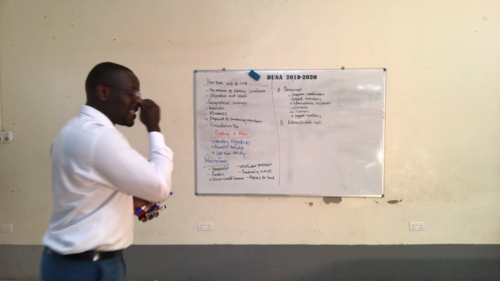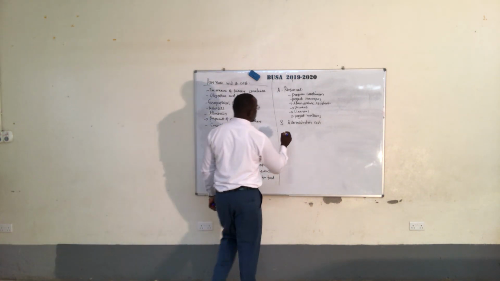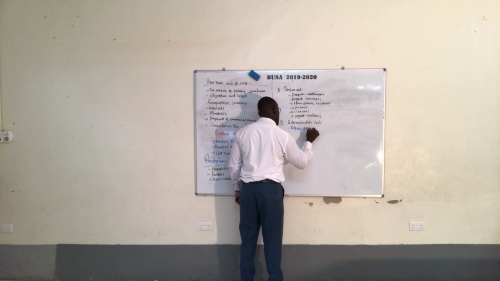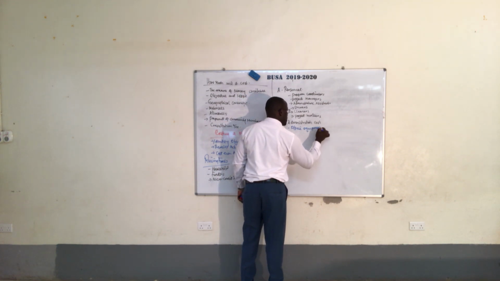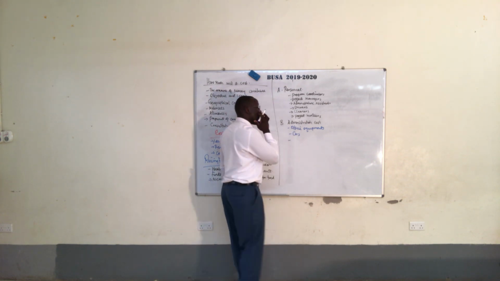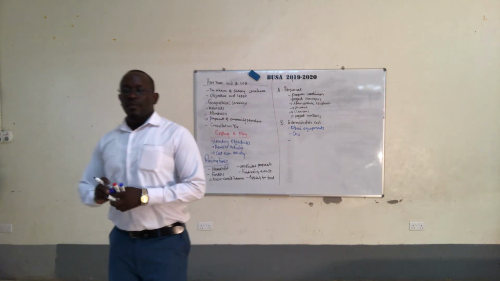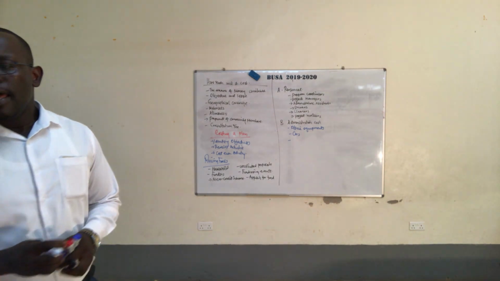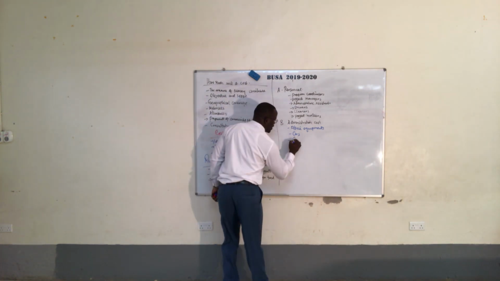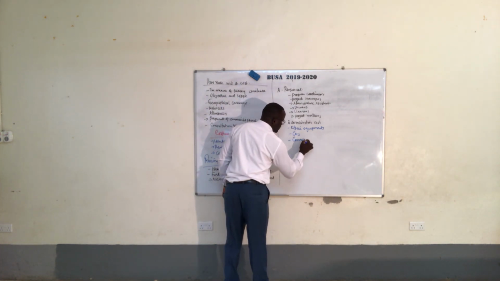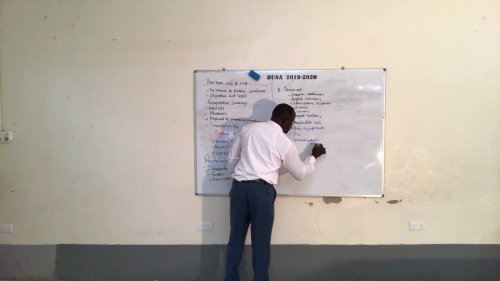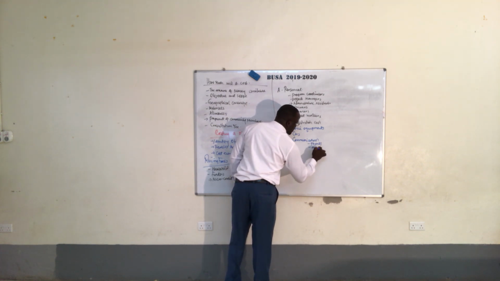Some of the things here are office equipment, things like cars, we need to move, and communications: the phones, the emails.